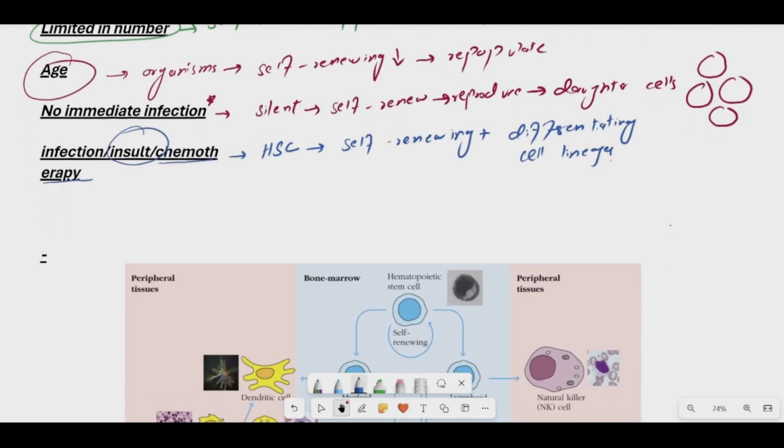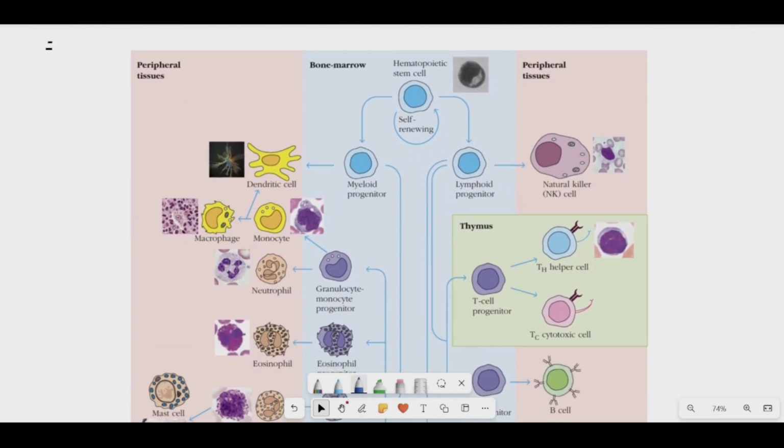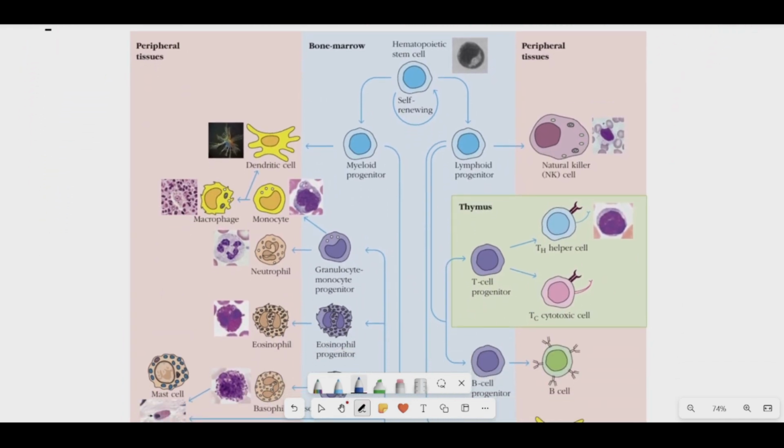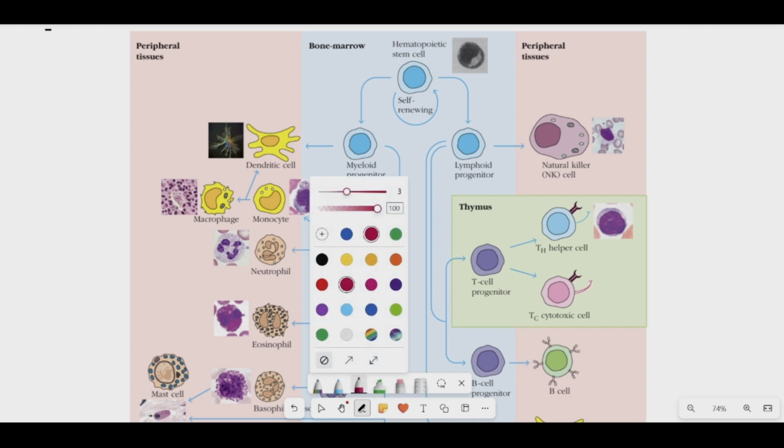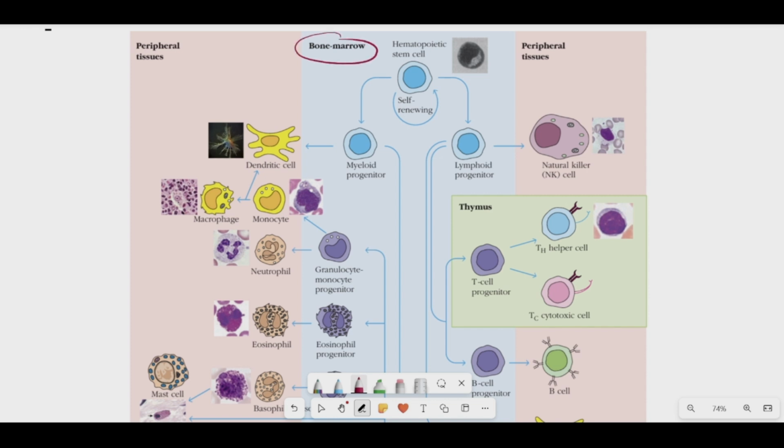Now we will see a diagram, and in this diagram we will be looking into detail. I have already told you that in this lecture we will be particularly discussing the hematopoietic stem cells as an example, because it is directly related to the immune cells and generally the immune system. Okay, so what are actually the hematopoietic stem cells? First of all, the hematopoietic stem cells are the stem cells that are present in the bone marrow. Okay, so these are the adult stem cells,